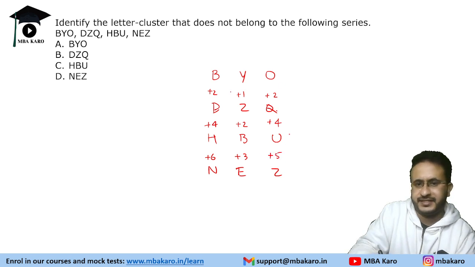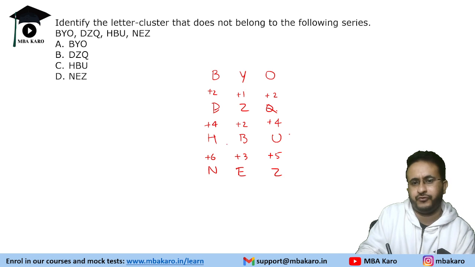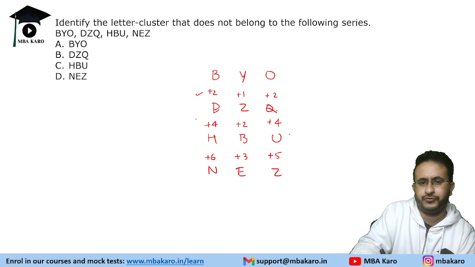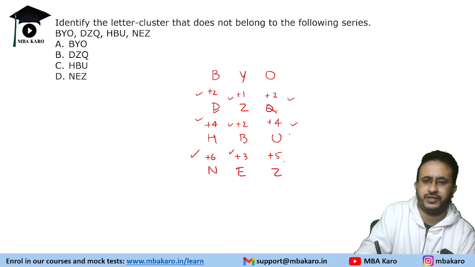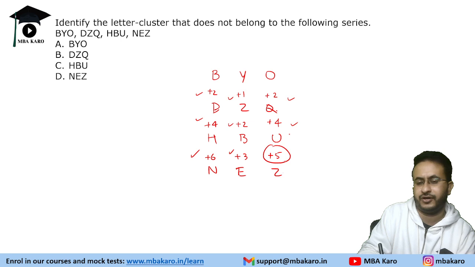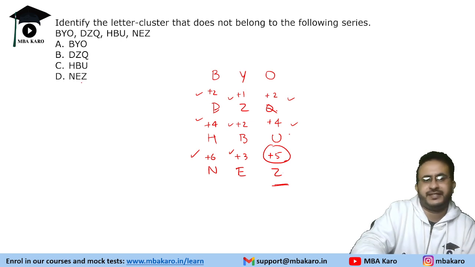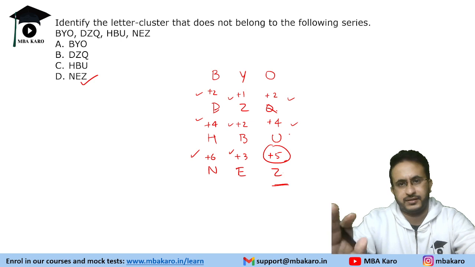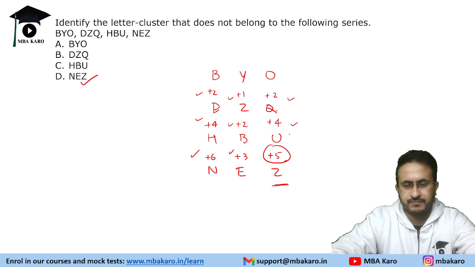Now see this, it is 2 1 2 4 1 4 2 4. So it should ideally be 6 3 6, because see it is 2 4 6, 1 2 3. So it should be 2 4 6, right? So this is the wrong thing. So it should have been NEA. So NEZ is the wrong term of this series.